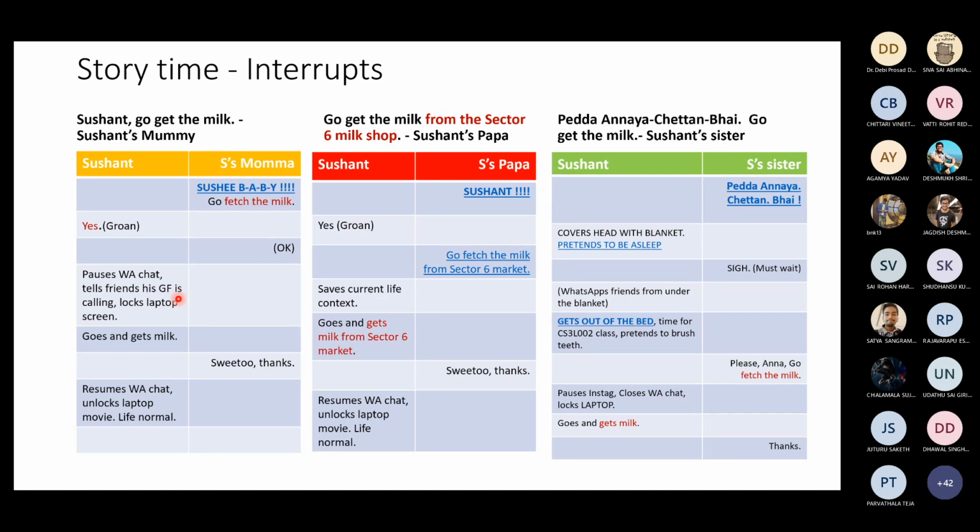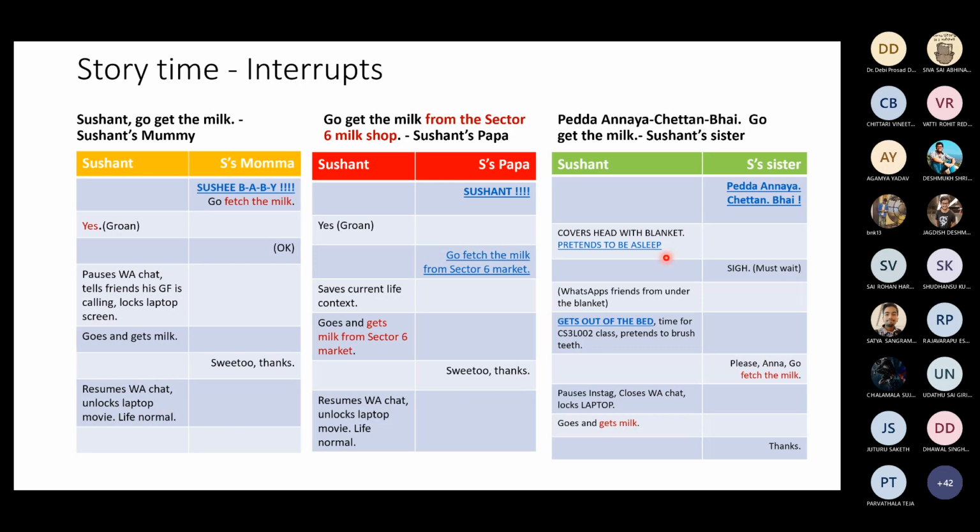And what does he get from his mother? He gets a sweet thing, thanks for the milk. So once he does that, he can come back and resume life as normal. He resumes the WhatsApp chat, tells the instructor to record the class so that he can watch it at 5 o'clock, unlocks the laptop movie, life returns to normal for Sushant. So that's the mama get-the-milk story.